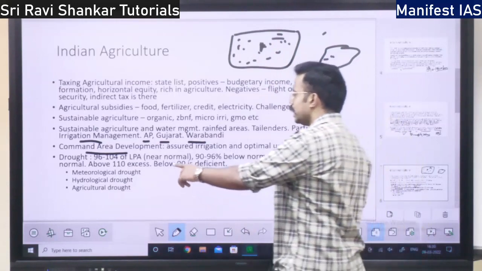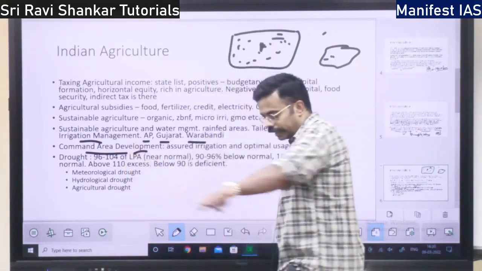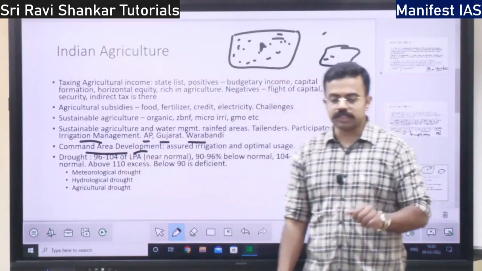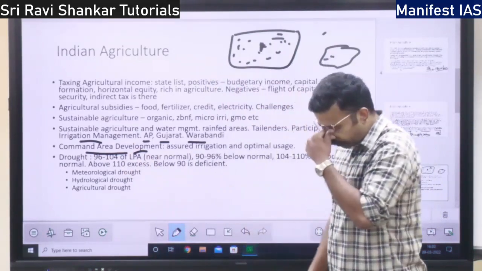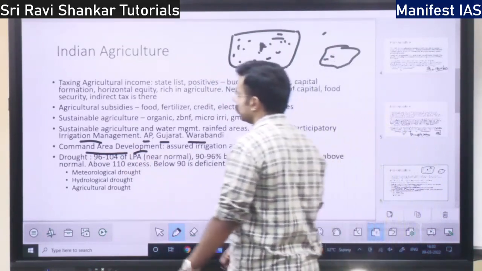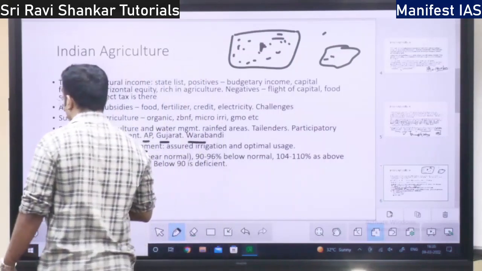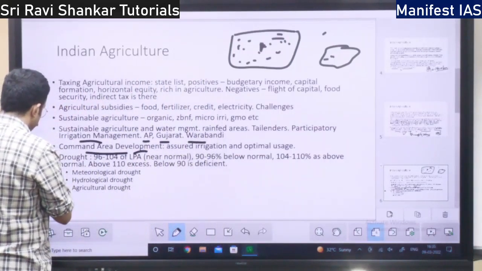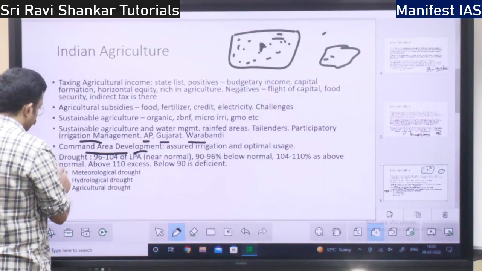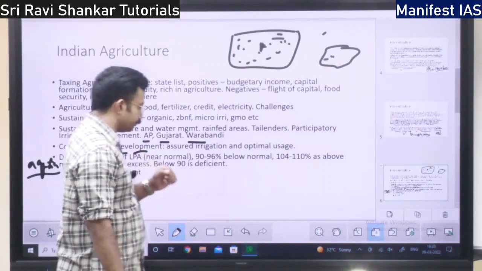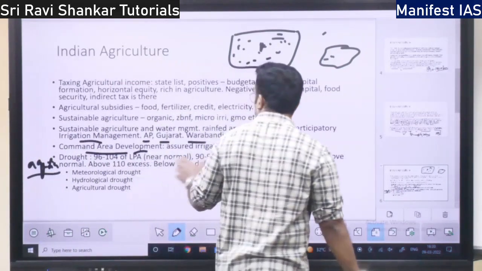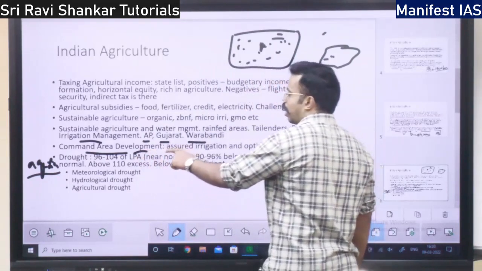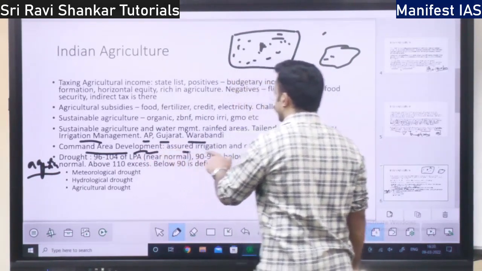So command area development is in that area where this water source or water aquifer is. The aquifer is the source of water, right? So where the aquifer is supplying the water in that command area, how do we develop it? Assured irrigation.